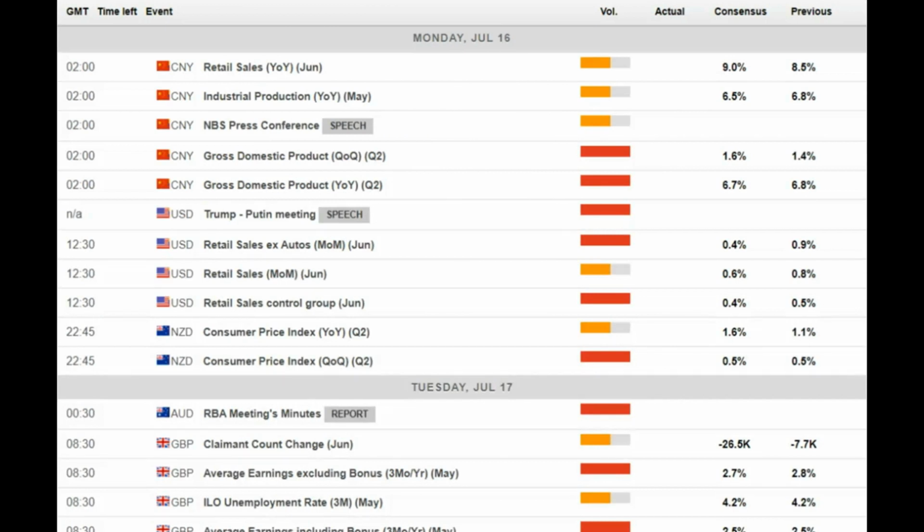On Monday, 16th of July at 3 o'clock in the morning AM, Chinese gross domestic product for Q2 numbers will be published. The GDP growth is expected to be 6.7% year-on-year from 6.8 and 1.6% from 1.4 quarter-on-quarter. This figure is expected to cause volatility in Chinese equity indices and also in CNH currency crosses.